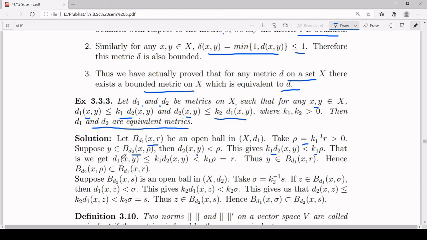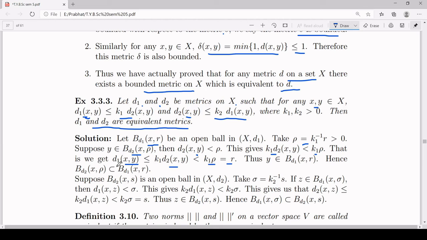By the given condition, d1 of xy is less than or equal to k1 times d2 of xy, which is strictly less than k1 rho, which is equal to r.